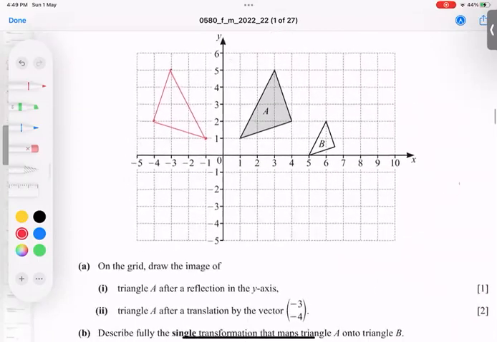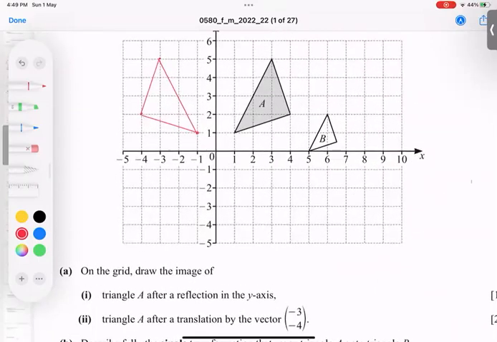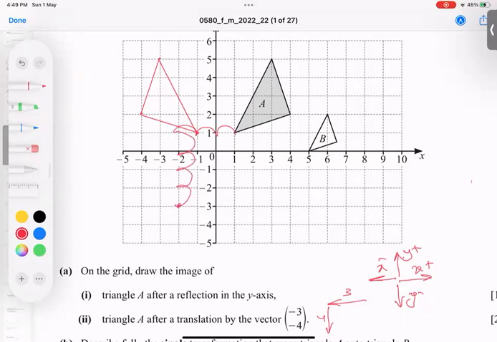I have done it. Now, the second question is asking for a translation by the column vector -3, -4. You know, x positive goes right side, x negative goes left side, y positive upwards, and y negative downwards. Both are negative, so it means I'll go 3 to the left, and 4 downwards. Count 3 and 4. 1, 2, 3, 1, 2, 3, 4. This point I got.